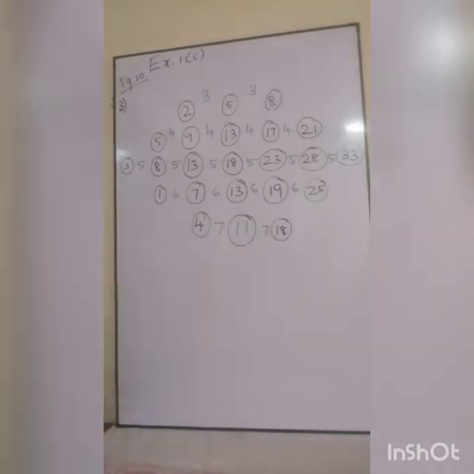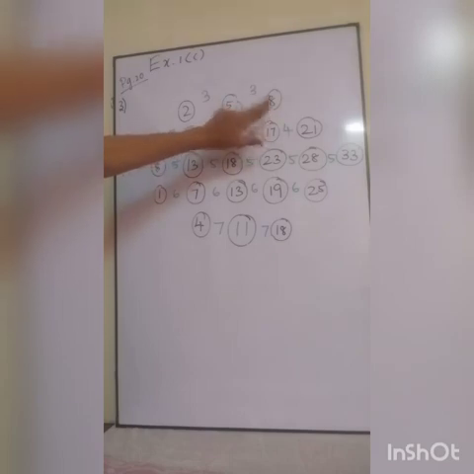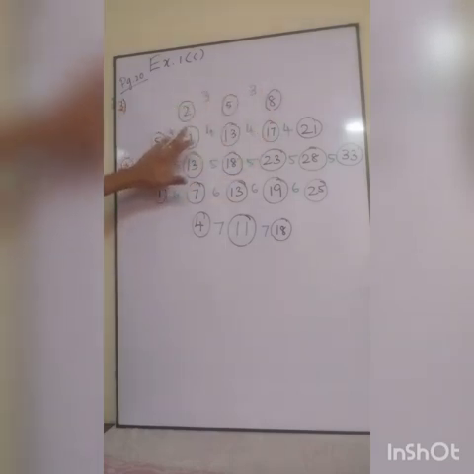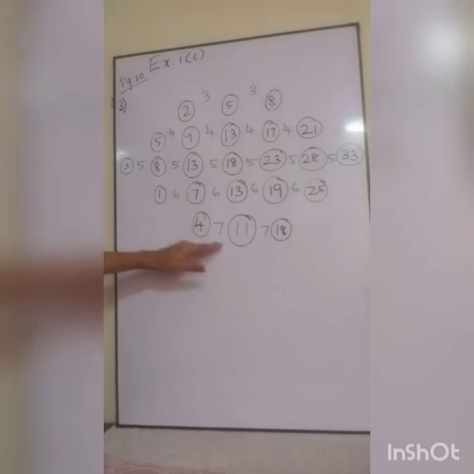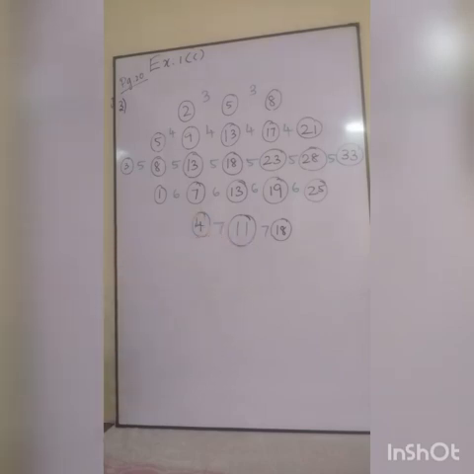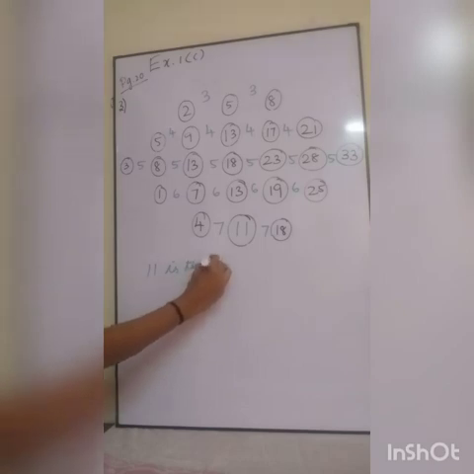So actually the trick inside is that here they have added 3 between all these numbers and we have got the series. Next, after 3 what? 4. I have just added and I got this. After 4 what? 5. After 5 what? 6. After that 7. So 4 plus 7, 11 you are getting. 11 plus 7, 18 you are getting. So 11 is the missing number.